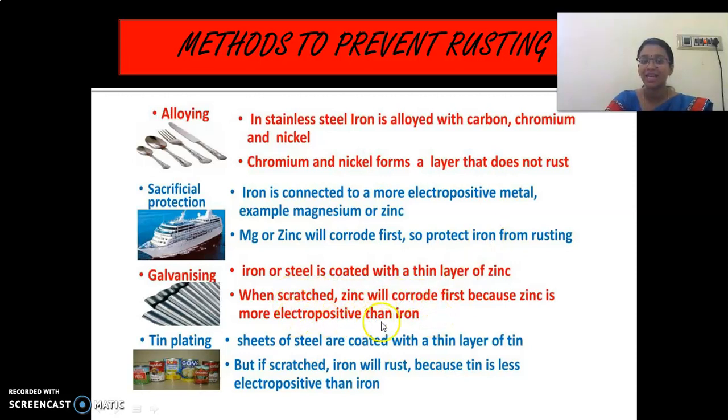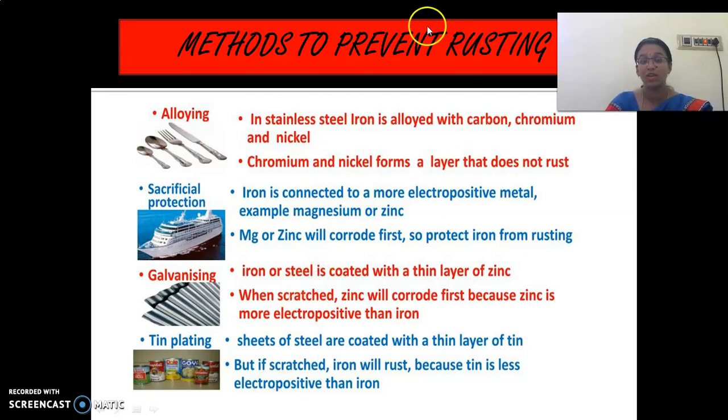That is why it is called more electropositive than iron. So zinc gets rusted faster than iron. They have given a coating, so first the zinc gets rusted and then the iron. Clear, children? Electropositive is nothing but it gives more electrons to the other substance.